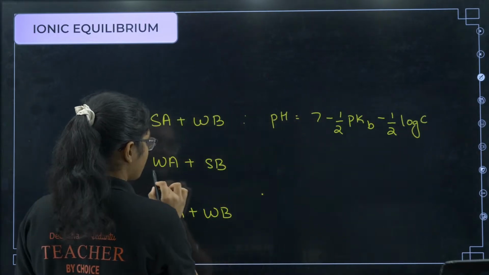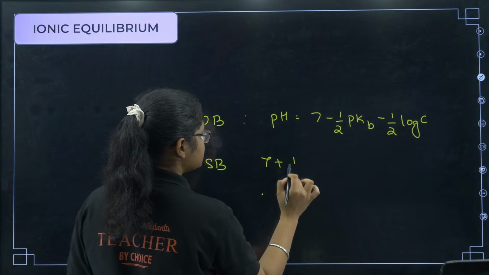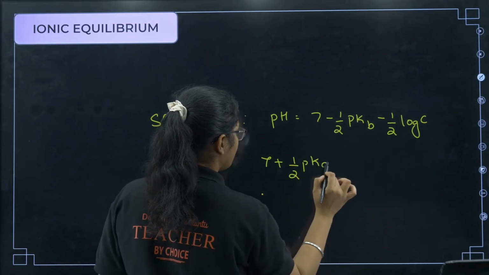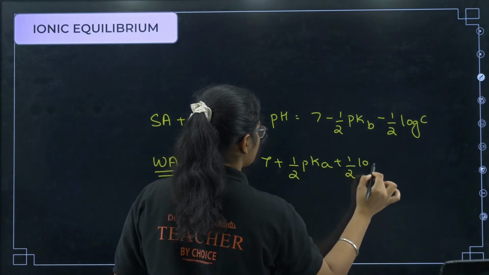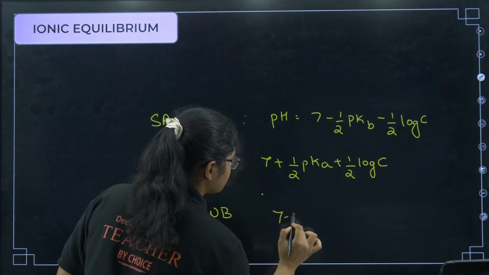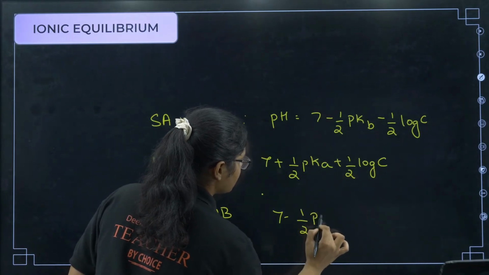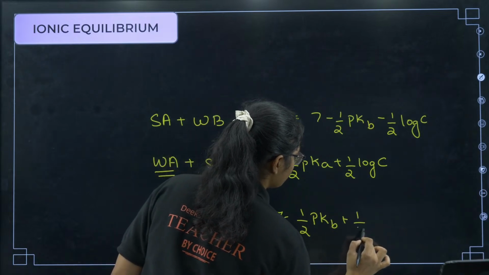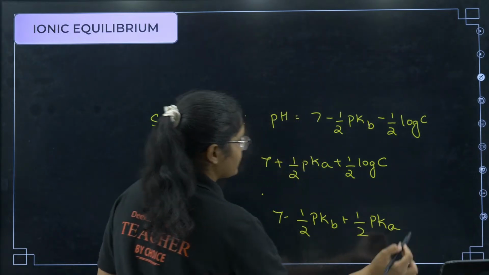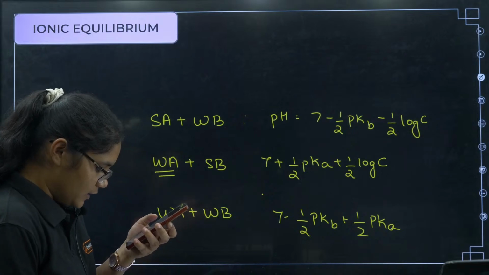Here what is the formula? If I have a weak acid, it is 7 plus half pKa plus half log C. Okay, then here I have 7 minus half pKb plus half pKa. Okay, please note down these formulas.